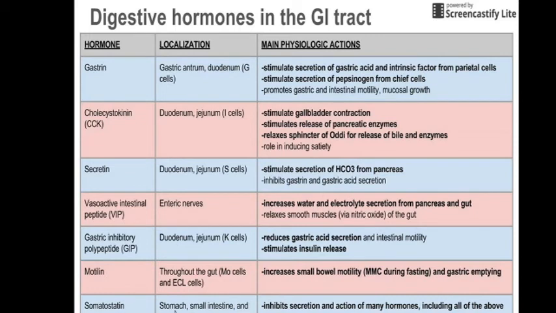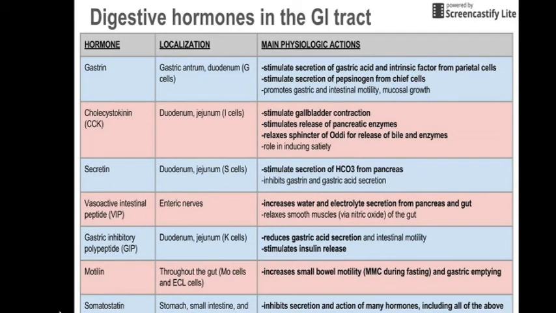Somatostatin, in the stomach, small intestine and pancreas. What is the role of somatostatin? It is secreted from the D cells, and inhibits the secretion and action of many hormones, including all of these. Somatostatin: stat means it will stop, it will inhibit, okay.